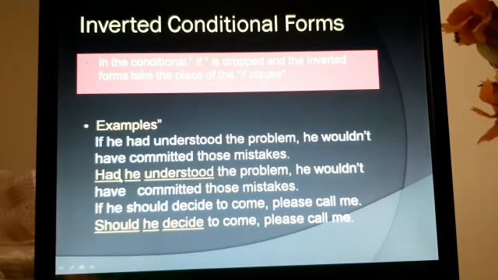As you can see, the if of the conditional is dropped and the sentence is following the verb had, which in our case is an auxiliary verb followed by a subject and then the main verb. And even in the second sentence it is the same thing. Should is a modal verb, he is the subject, and decide is the main verb.